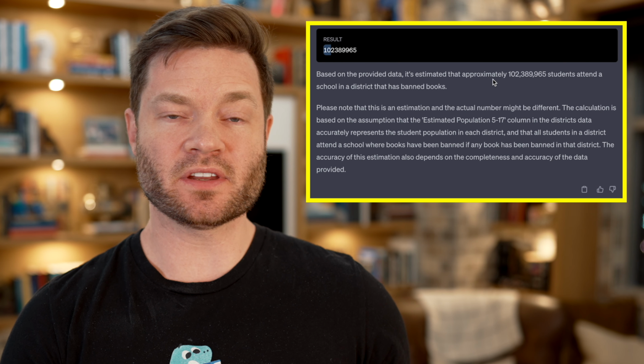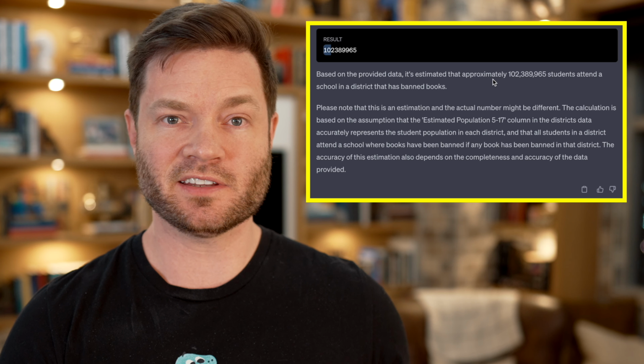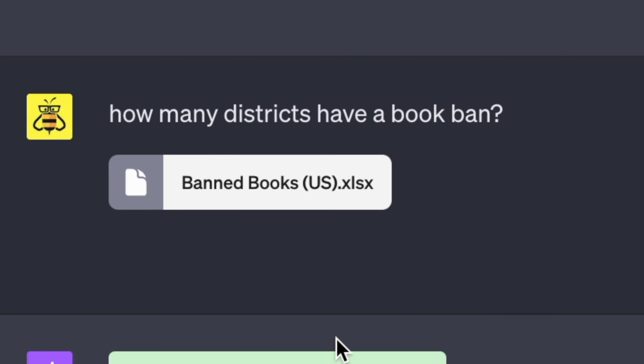Okay, so I give up on that one. I think 10 million people, according to the way this was run, would actually be affected, not just the 2 million or the 3.8 after the other data set. Let's try these other numbers, see if we can get a little closer. All right, how many districts have a book ban?